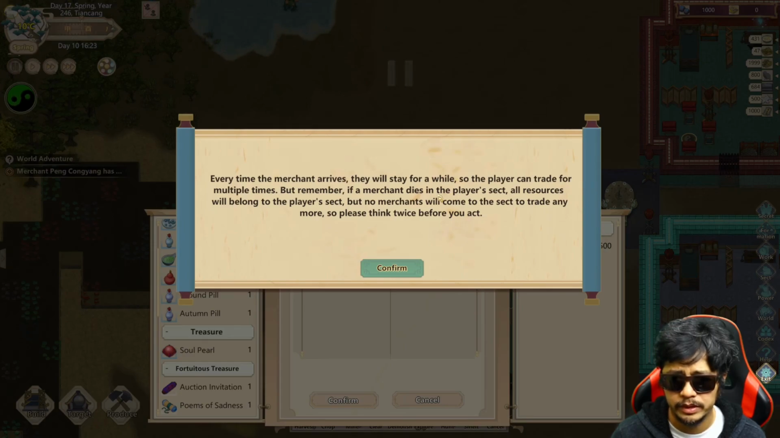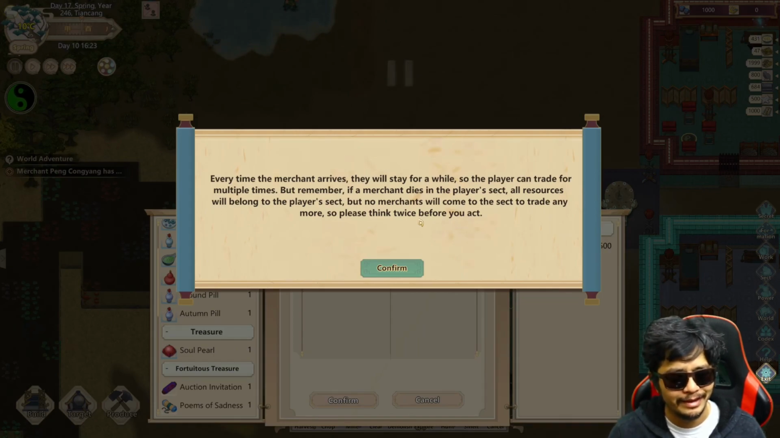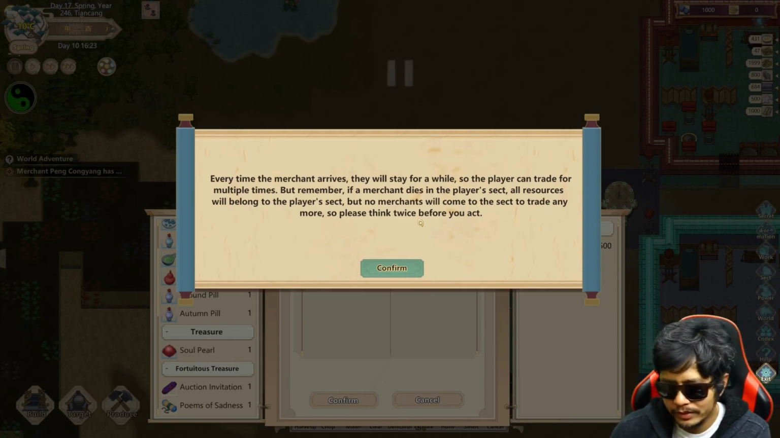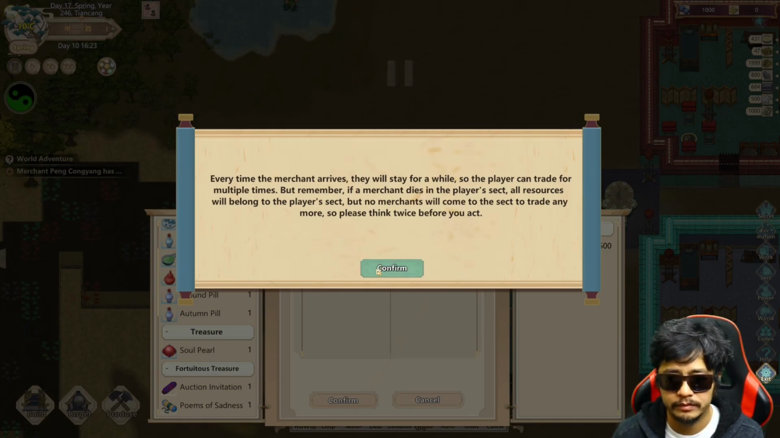But remember, if a merchant dies in the player's sect, all resources will belong to the player's sect, but no merchants will come to the sect to trade anymore. So please think twice before you act. That's kind of cool that you could attack them and everything belongs to you. But no more trades.